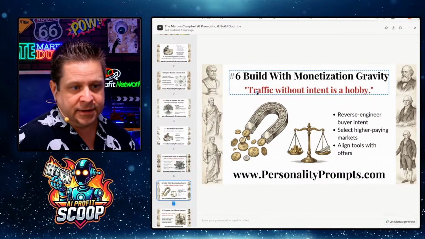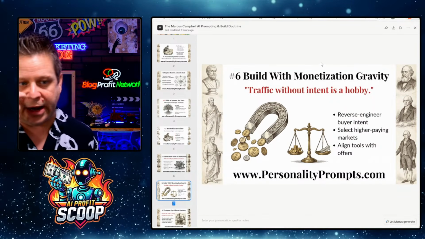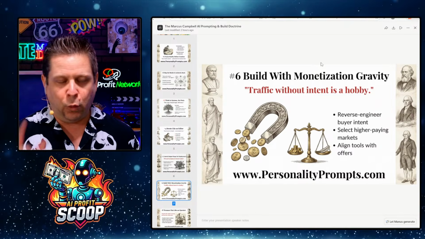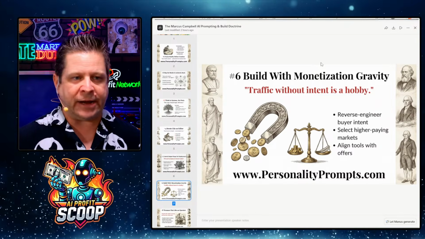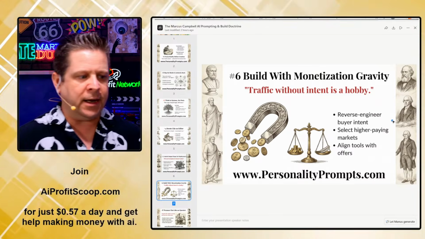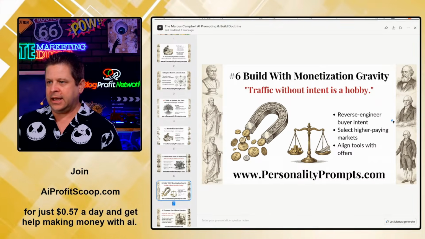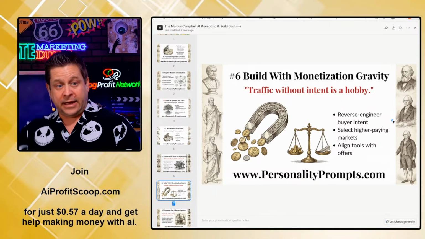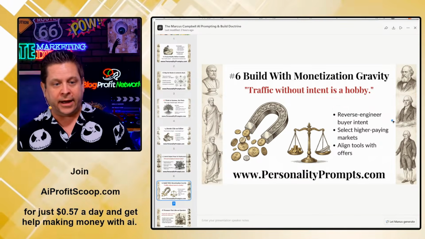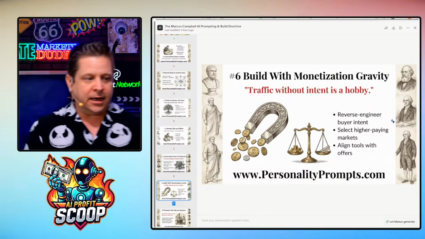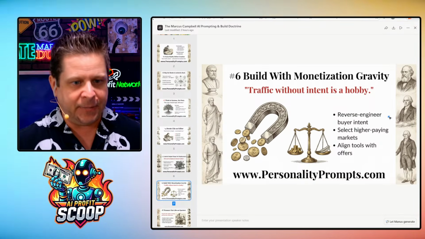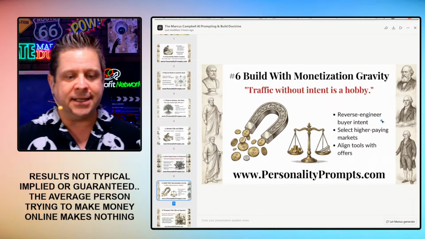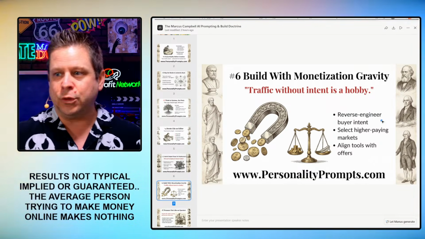Next up, number 6, build with monetization gravity. Traffic without intent is a hobby. We need to know the intent of the traffic, showing the difference between what someone interested in general stuff on the internet versus actual good stuff that people are going to want and has advertising ability is night and day. Reverse engineer buyer intent. This is something I also use AI for. Select higher paying markets, align tools with offers.